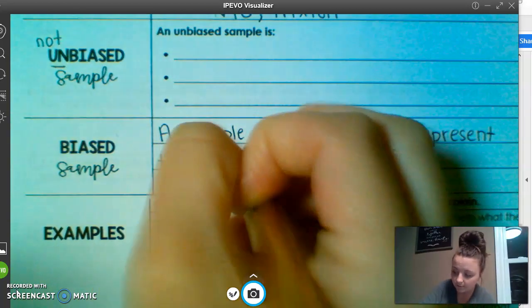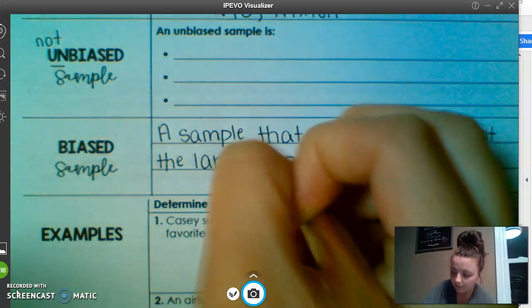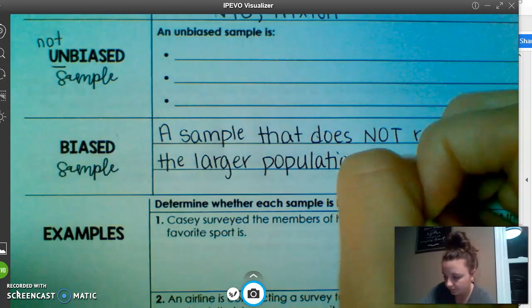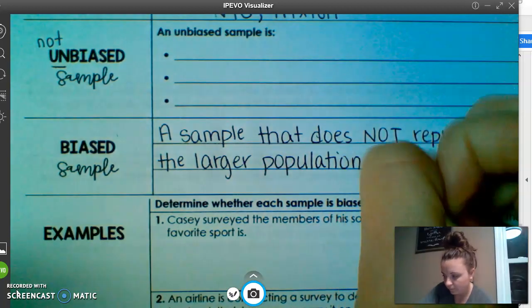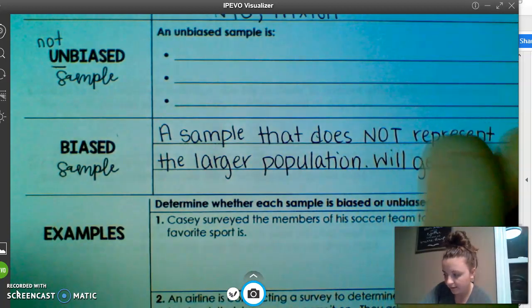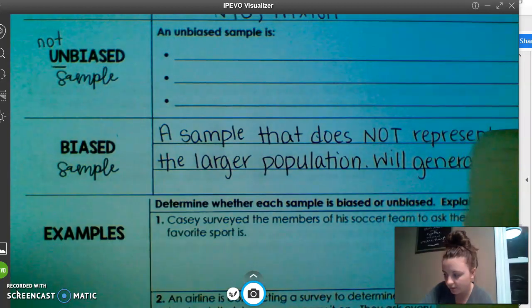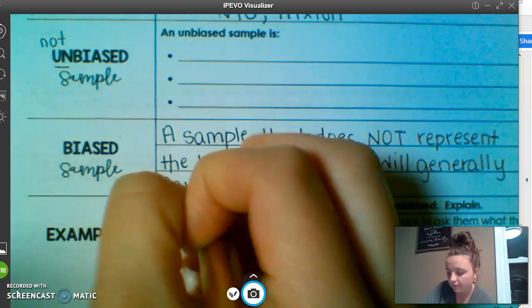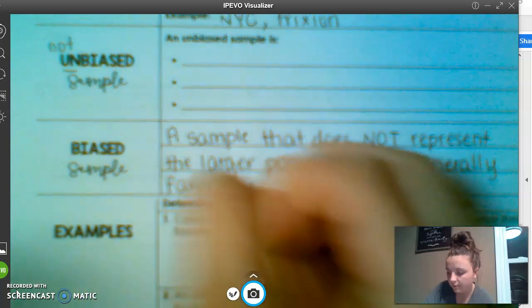And generally, it favors one part of the population. After I get done writing this, we will talk about examples. So it will generally favor one part of the population.